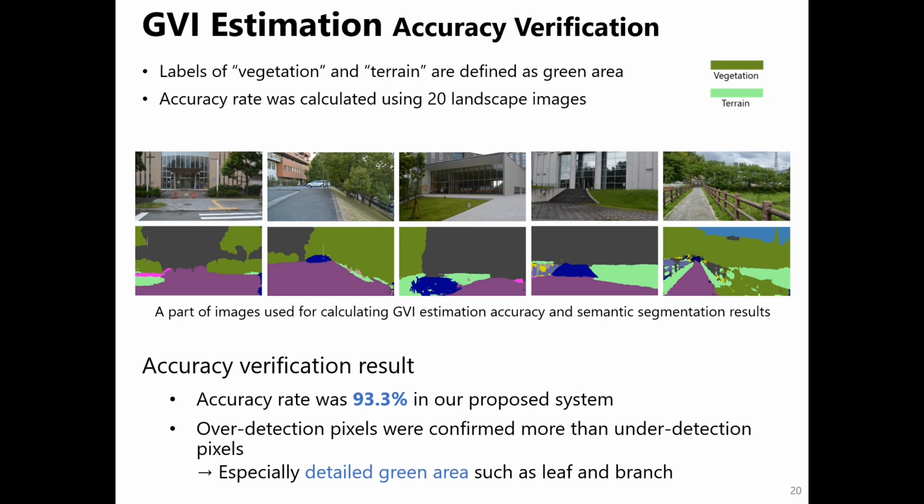The accuracy rate was calculated using 20 images as a feasibility study. A part of the images and segmentation result are shown in the figure. The accuracy rate was observed to be 93.3%. An additional dataset of the green areas is necessary to improve the accuracy rate of the GBI estimation.